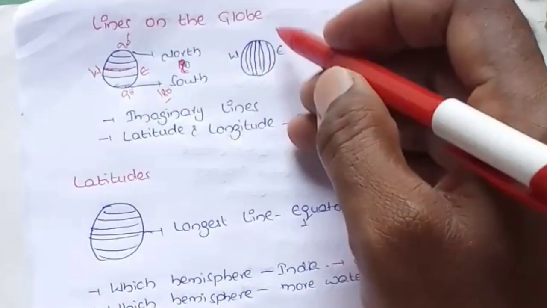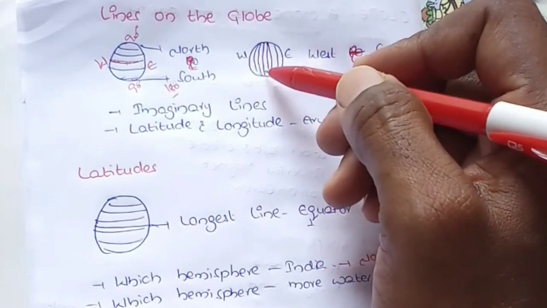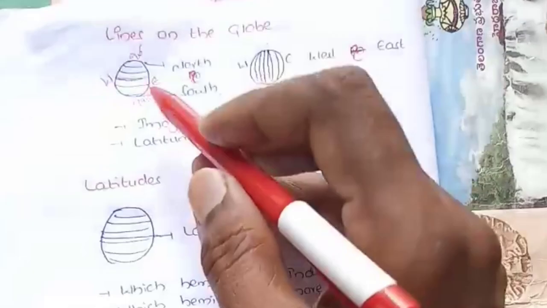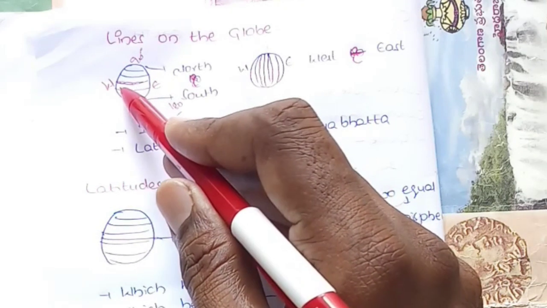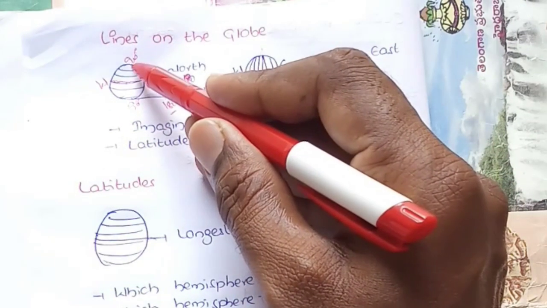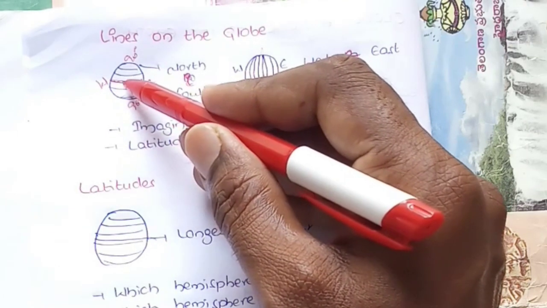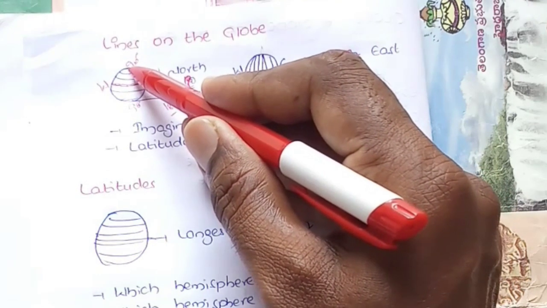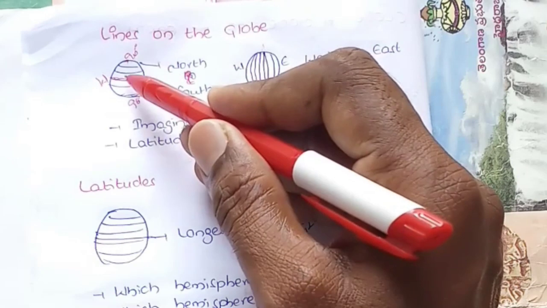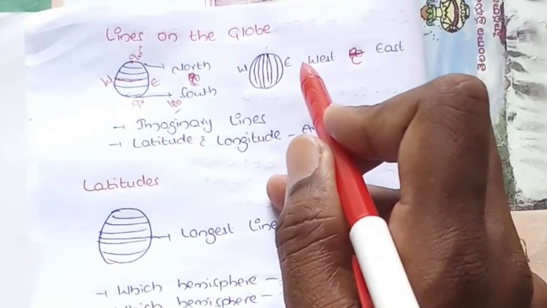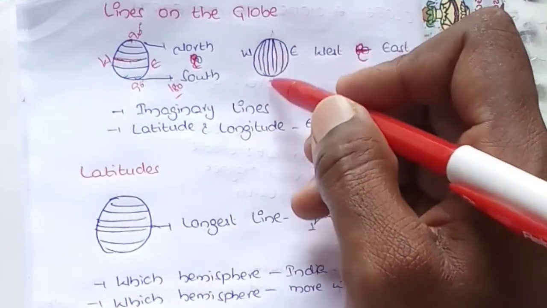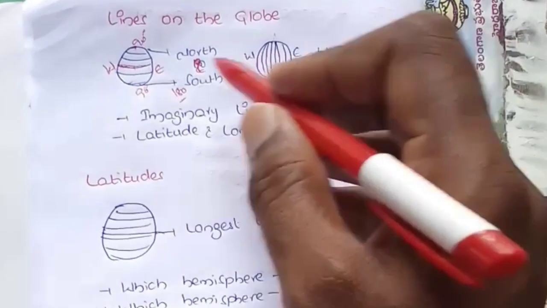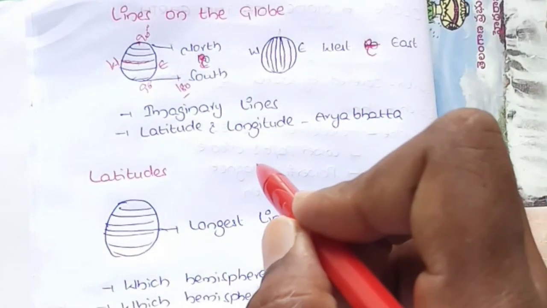And if you come to the longitudes, these longitudes connect the 2 poles, from the North Pole to the South Pole. These lines are equal in size. Comparing to the latitudes, the latitude size decreases from the equator to the poles. The middle line, the equator, is the largest latitude, but the 90-degree latitude looks like a dot. So the size is decreasing. But coming to the longitudes, these lines are equal in size. This size never decreases, and these lines are imaginary lines.